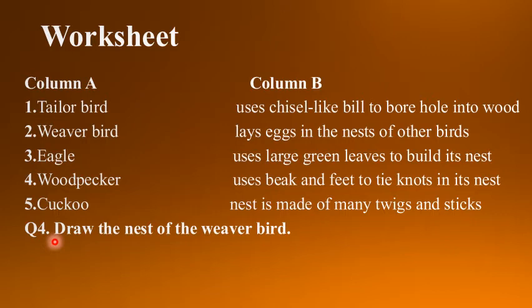Yes, the weaver bird's nest has a narrow tube-like entrance. Correct. Next one. Hummingbirds build tiny nests and line them with dash webs. Yeah, hummingbirds build tiny nests and line them with spider webs. So the answer is spider.